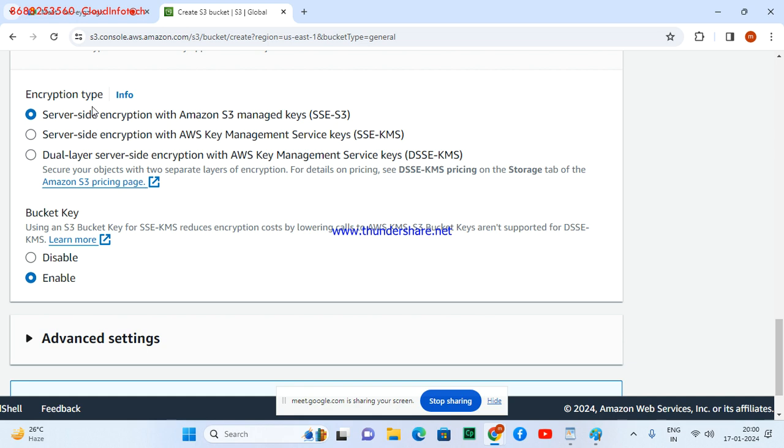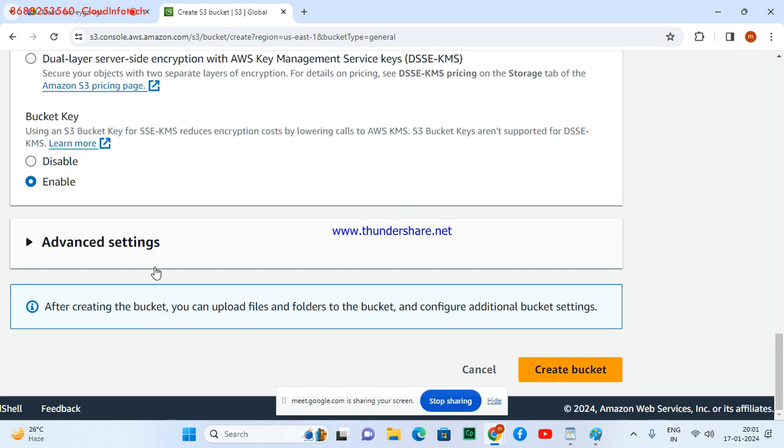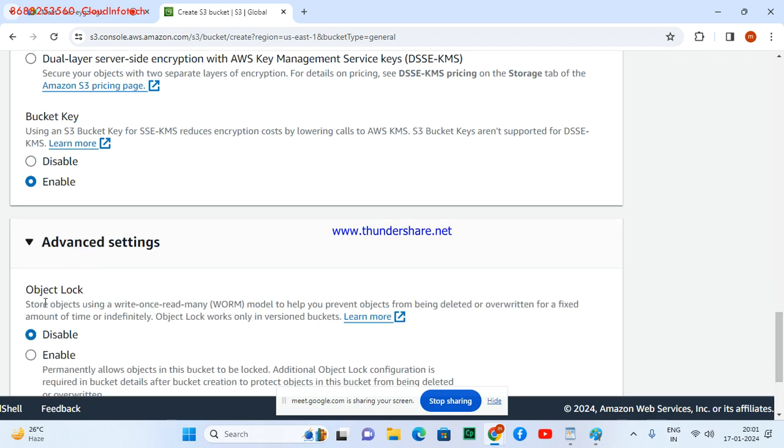That data is encrypted, so it's not easy for hackers to hack it. So it's good to go for server-side encryption with S3, or you have another service called KMS. Amazon is asking what you want: S3 managed encryption or KMS? Right now we are doing it for the first time, so we go for S3 based encryption. Bucket key: I just keep it enabled, but I want to show you one more option.